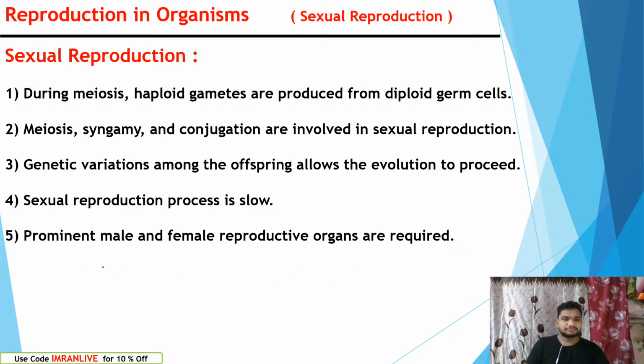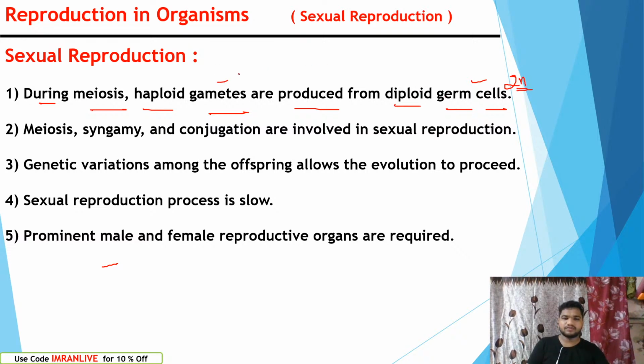During meiosis division, haploid gametes are produced from diploid germ cells. The germ cells which are present in male testes and female ovaries produce gametes. Germ cells are diploid, that means they are two in number.